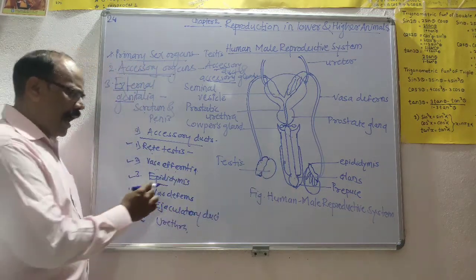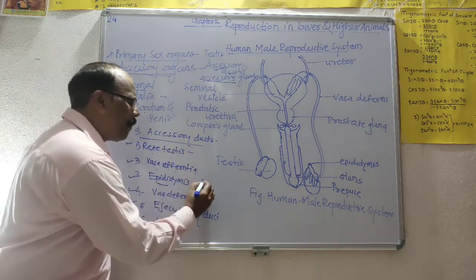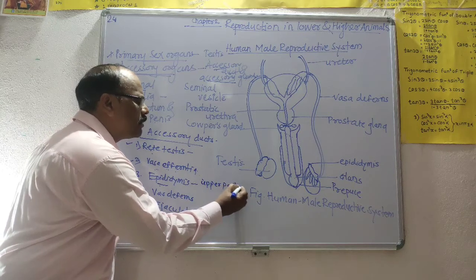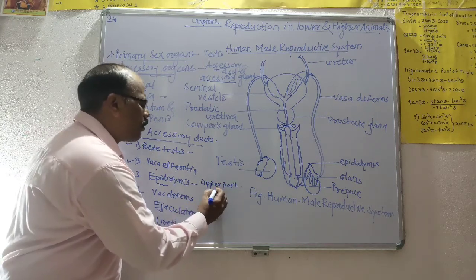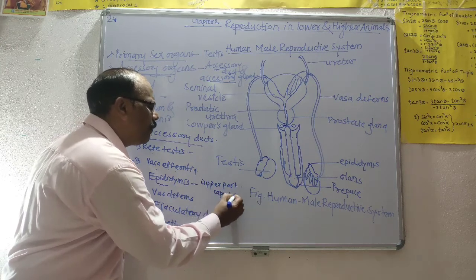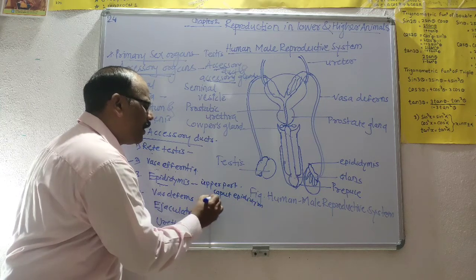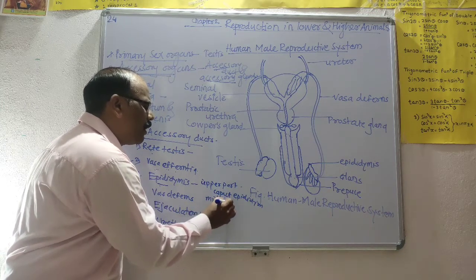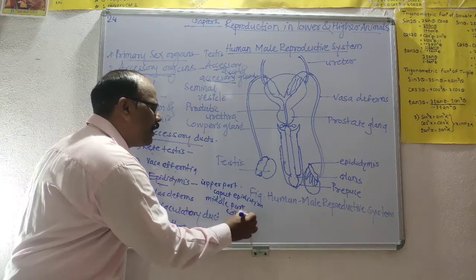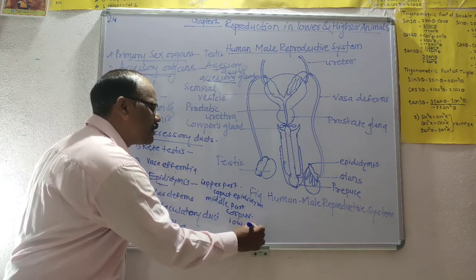The epididymis is a long coiled tube-like structure which covers the major part of the testis, and it consists of three parts. The upper part is called the caput epididymis, the middle part is called the corpus epididymis, and the lower part is called the cauda epididymis.